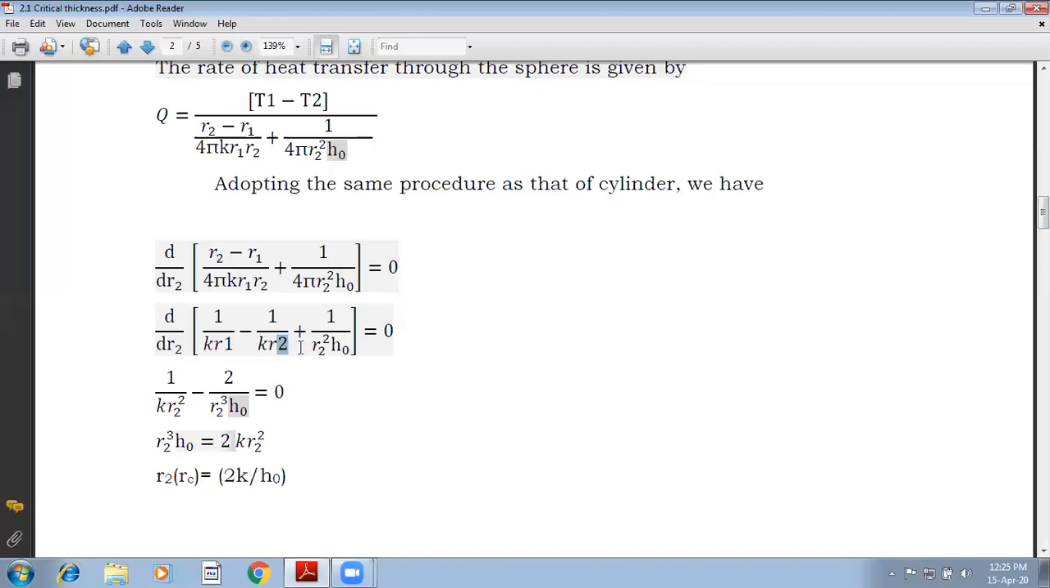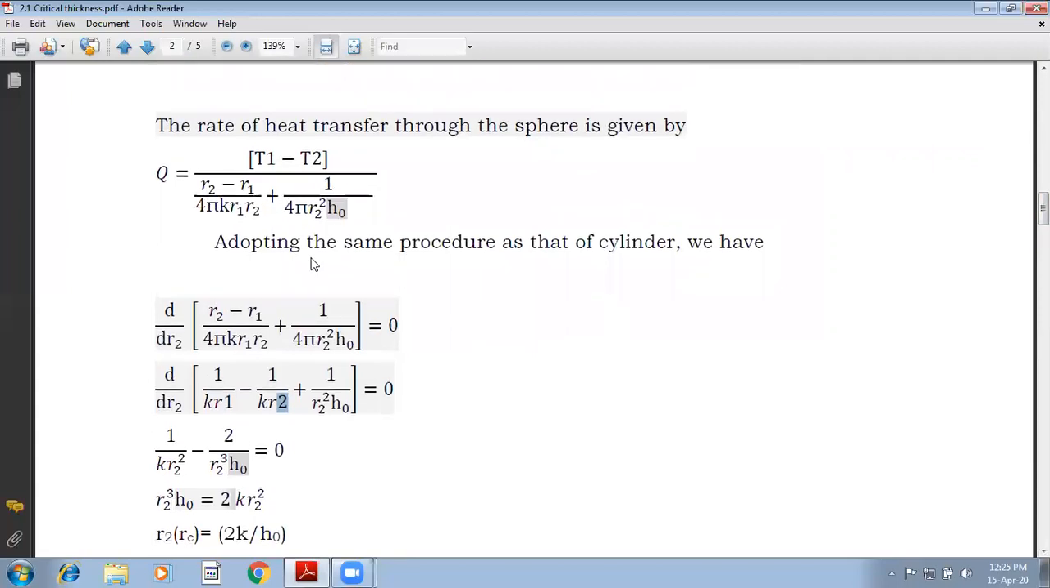Similarly, the differentiation of 1 by x square is minus 2 by x cube. So this is plus here, minus 2 divided by R2 cube, multiplied by H naught, is equated to 0. Now if you solve for R2, you will be getting 2k upon H naught. Now this R2 becomes RC because you have considered for a minimum value of resistance. For minimum value of resistance, you will be getting